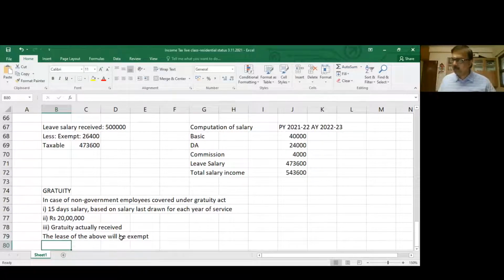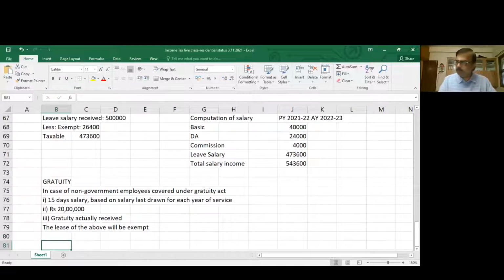Now there is an important calculation with respect to the length of service, based on salary last drawn for each year of service. Very important. Let us say somebody has worked for 26 years and 5 months. You should consider only 26 years. Carefully understand this for the purpose of calculation.